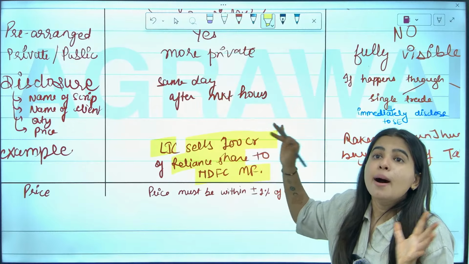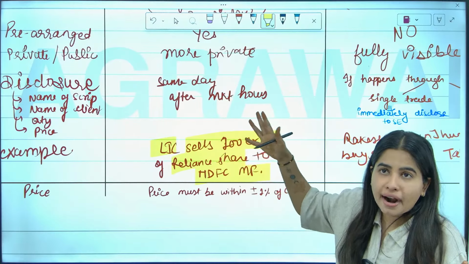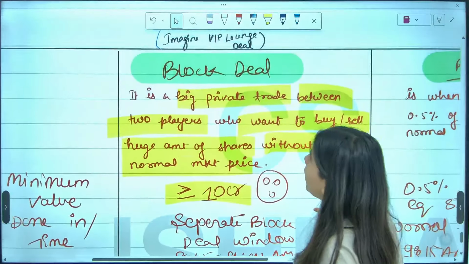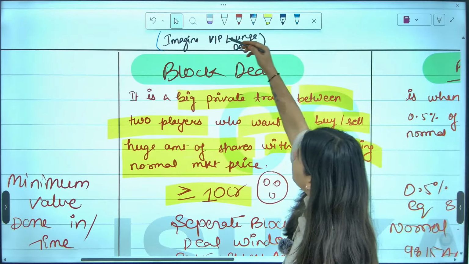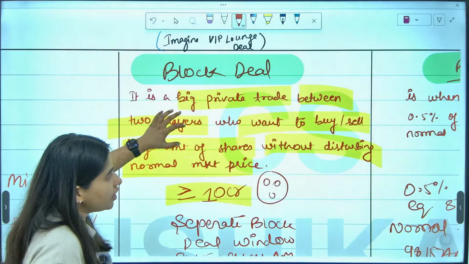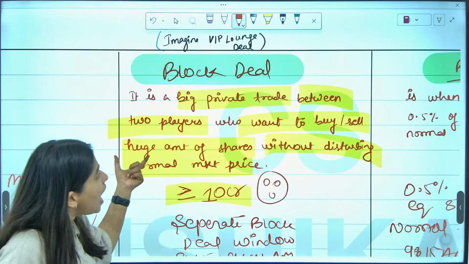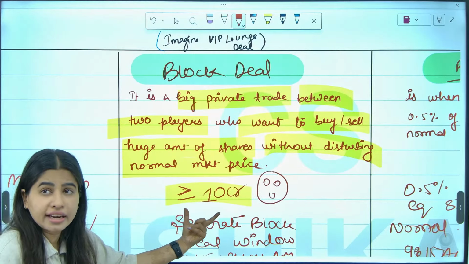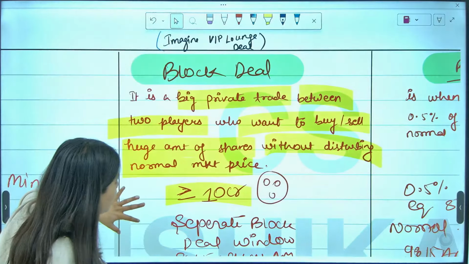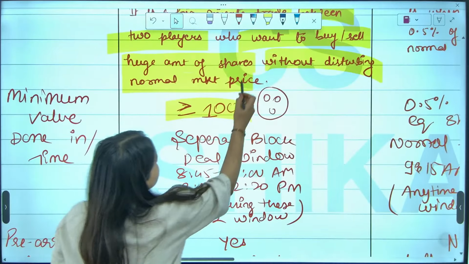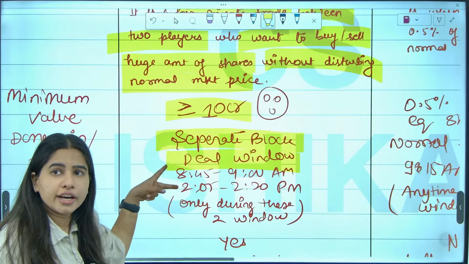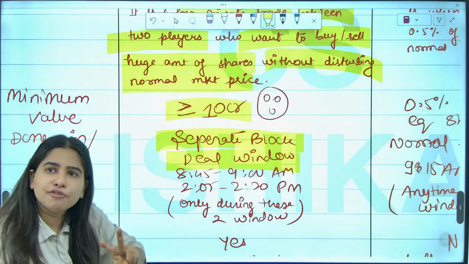So it's like a big private deal between two big parties, are we clear with this? So what do you mean by block deal? Block deal is a private trade between two players who want to buy and sell a huge amount of shares, more than 10 crore, without disturbing the normal market price. So what do we do for them? We create a separate block deal window. There are two timelines, morning hours and afternoon hours.